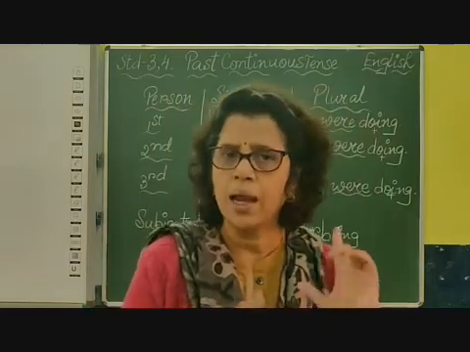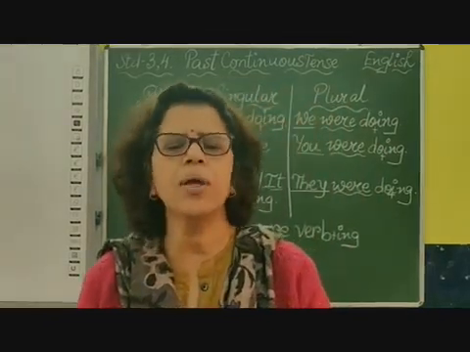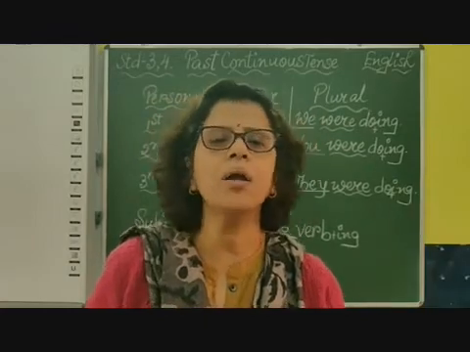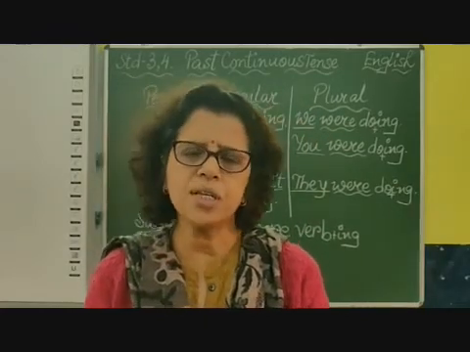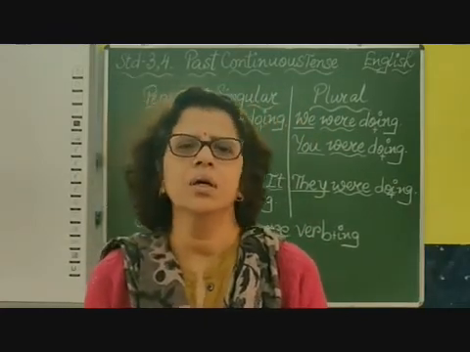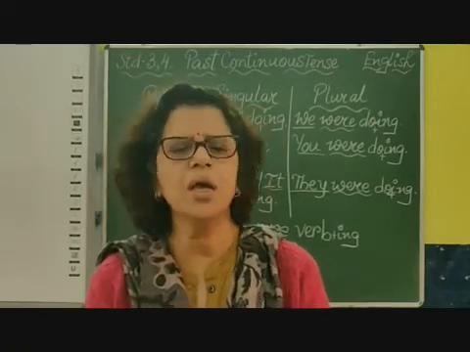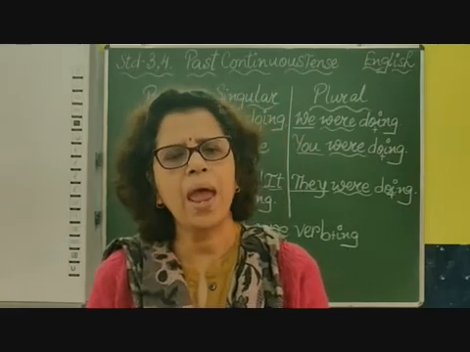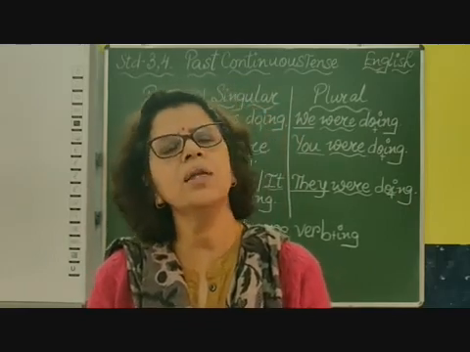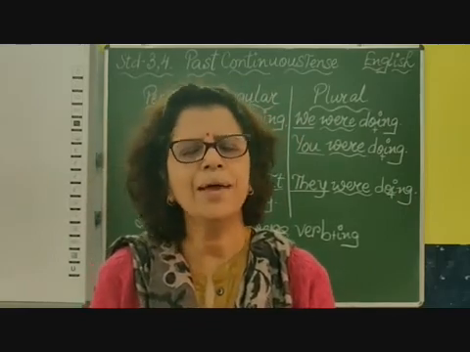Continuous tense, and read the sentence. Find out whether we are talking about one or many. If it is one, we use was, verb with ing added. If they are many, were, verb with ing added. Okay? Thank you, children.